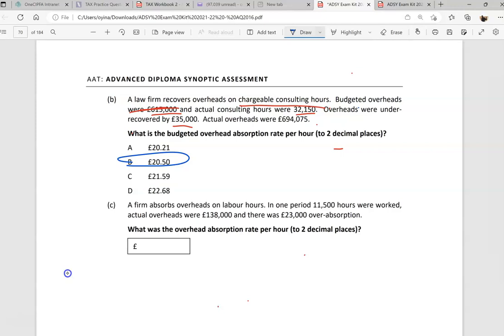Now, it says that a firm absorbs overheads on labor hours. No problem. In one period, they actually work 11,500 hours.